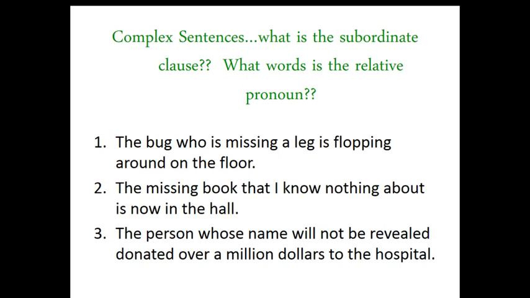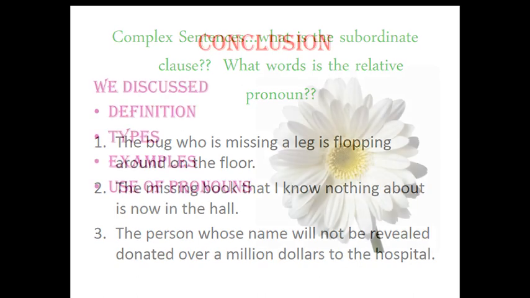Now you can take another example. The bug who is missing a leg is flopping around the floor. The missing book that I know nothing about is now in the hall. The person whose name will not be revealed donated over $1 million to the hospital. All these are examples of relative pronouns, where we have relative pronouns such as who, that, or whose.